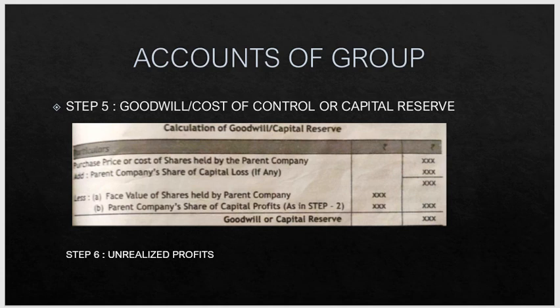It becomes unrealized profit when it is a relation between a parent and subsidiary company where they exchange stock, where a subsidiary company has acquired certain stock of the parent company and the parent company has acquired certain stock of the subsidiary company. So here there will not be much involvement of cash. It is like the asset of the subsidiary as well as the parent company is treated as the same between each. So it will only be shown in the balance sheet or in the paperwork of the financial statement.